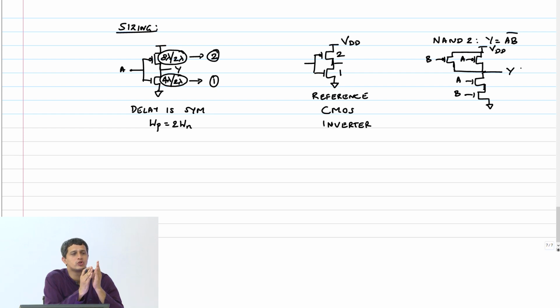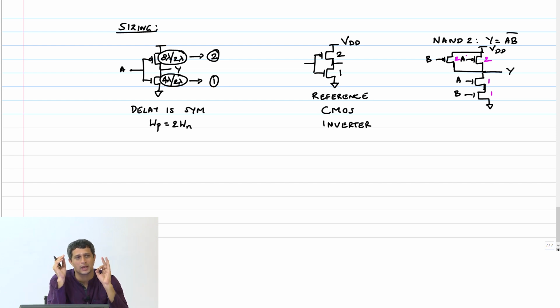With reference to this CMOS inverter, I now need to size these transistors in my NAND gate. One possible thing to do is to do the same thing. I will say 1, 1, 2, 2. We understand why we did 1, 2, so that the pull up and pull down delay is symmetric. So I can do 1, 1 and 2, 2. Now let us examine what happens to the worst case pull up or pull down resistance.